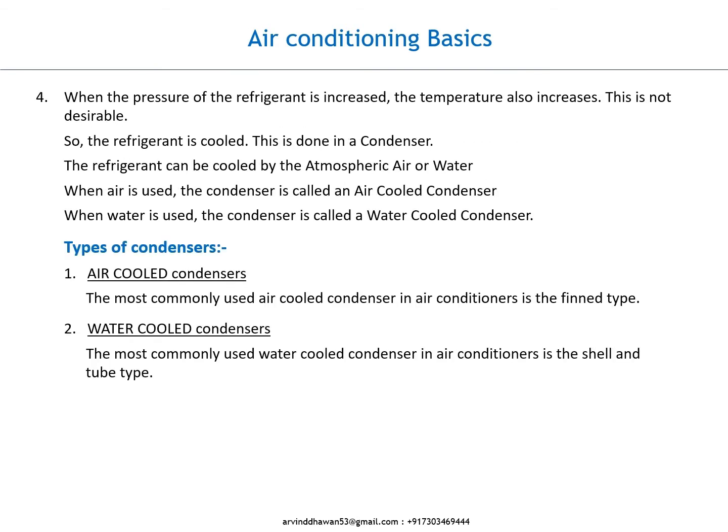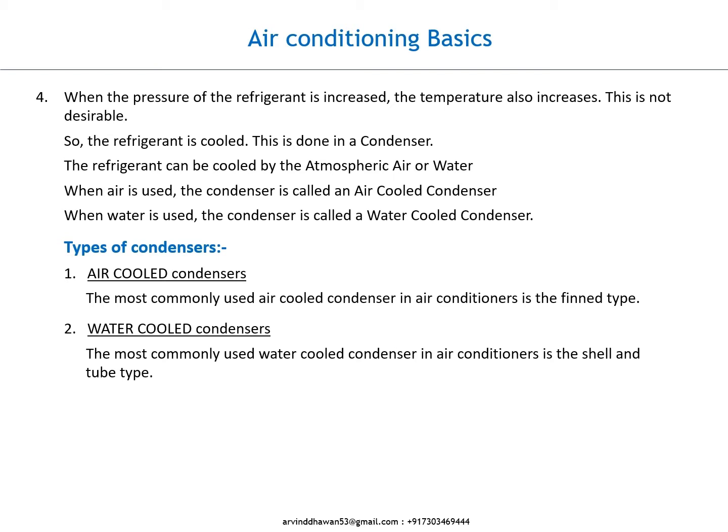When the pressure of the refrigerant is increased, the temperature also increases. This is not desirable. So, the refrigerant is cooled. This is done in a condenser. The refrigerant can be cooled by the atmospheric air or water. When air is used, the condenser is called an air-cooled condenser. When water is used, the condenser is called a water-cooled condenser.